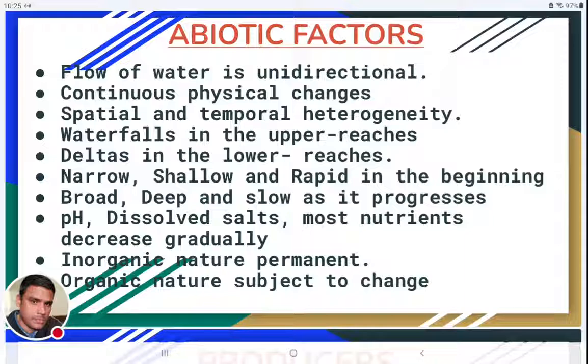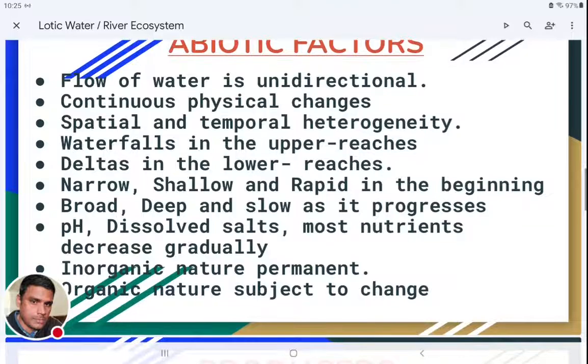One river will be different in geographical presence than another river. These different geographical land surfaces will have different types of inorganic salts in them. So due to this, the inorganic nature will be different from one river to another river, but this inorganic nature is permanent to any river.